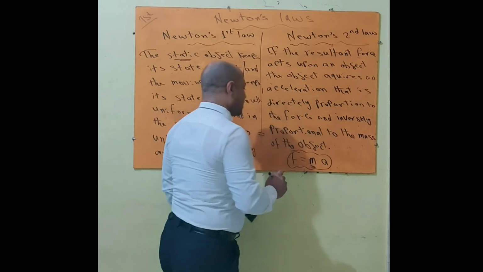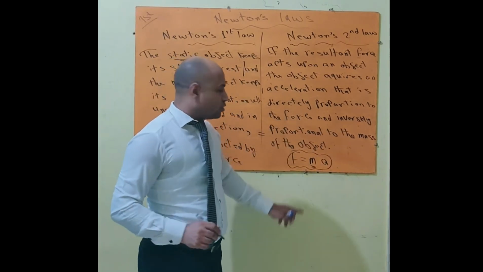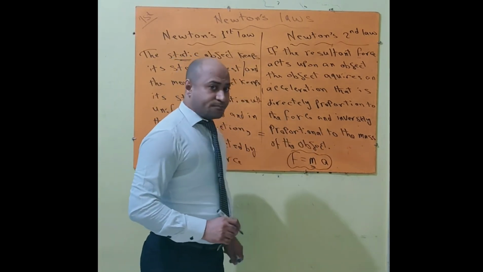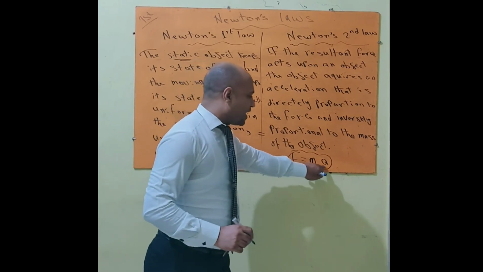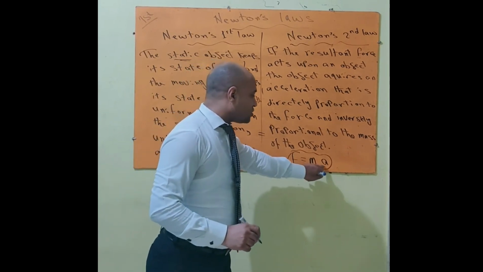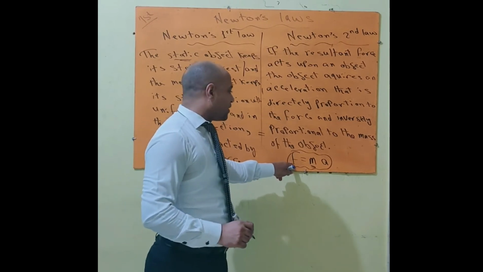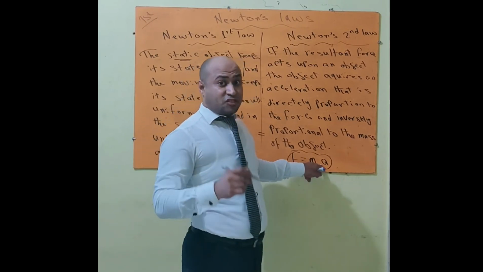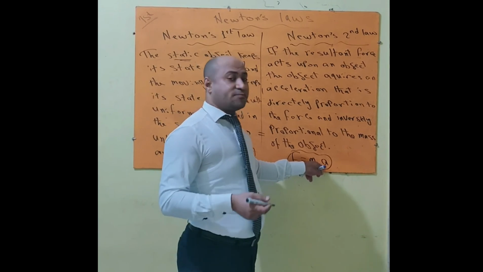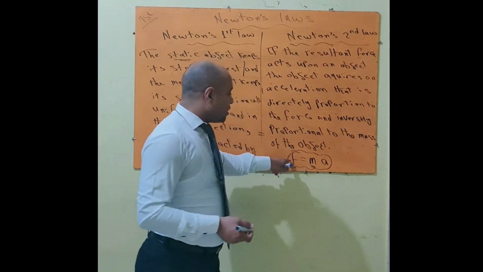This is the mathematical formula of Newton's second law. When a force acts upon an object, the object should acquire an acceleration. And this acceleration is directly proportional to the force at constant mass, which means by increasing the force, the acceleration, the change of the object's speed or direction, increases.